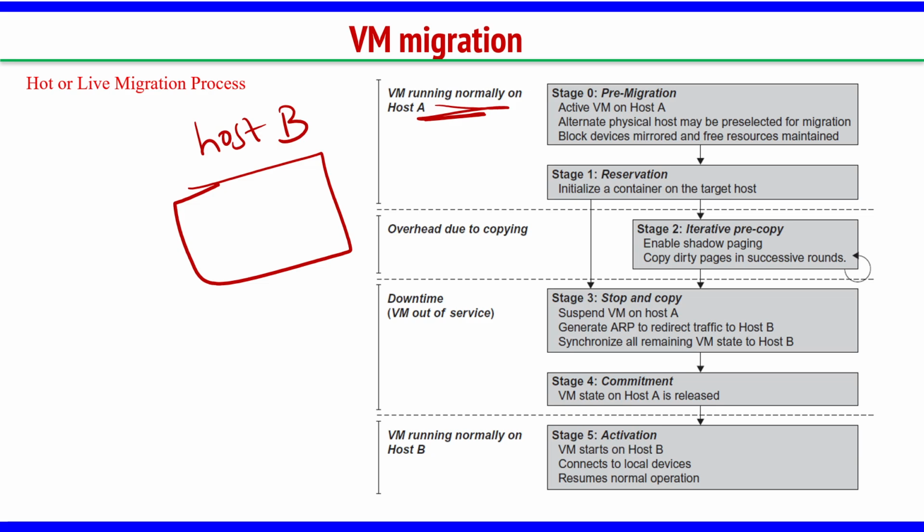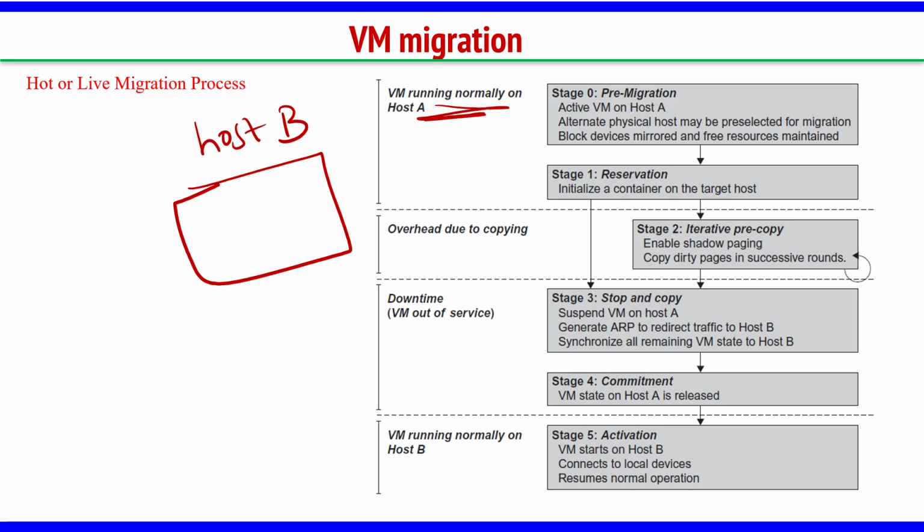Then stage 1 is called reservation. Initialize a container on the target host. It means you have to reserve a container. What is this reservation? A container is created on host B, and space for CPU, RAM, everything is reserved. That is what reservation means. You are creating a container and reserving the space and all the details.